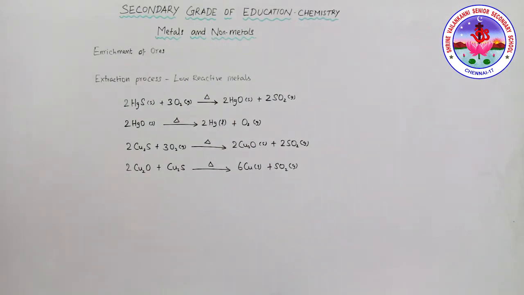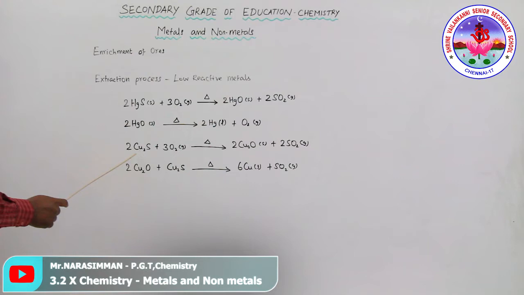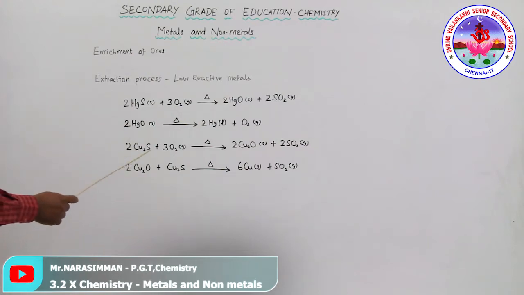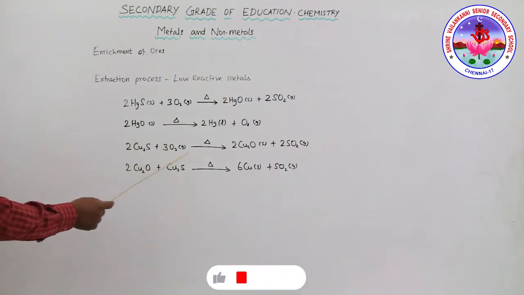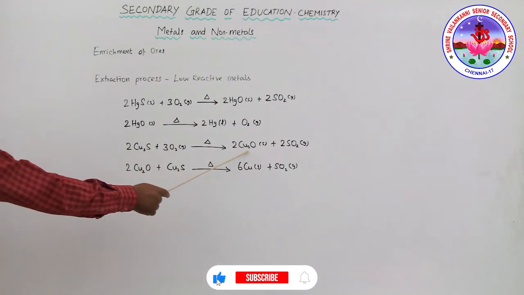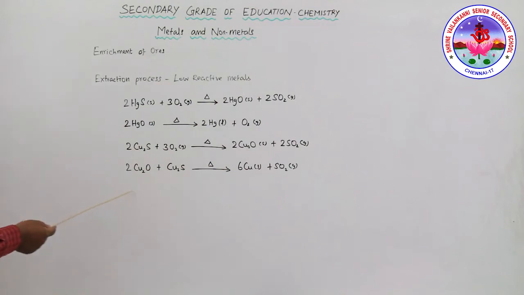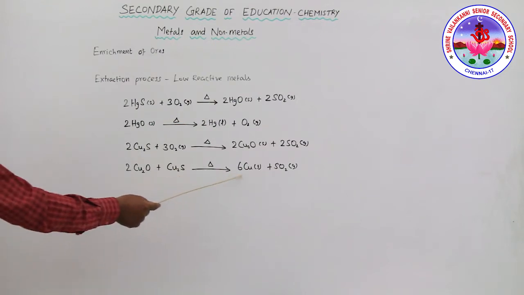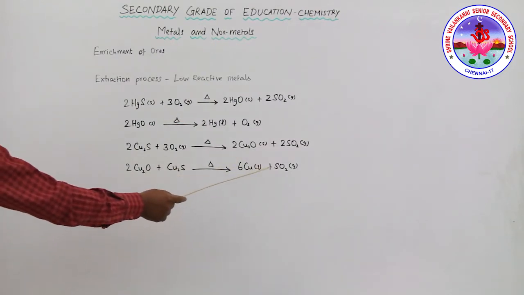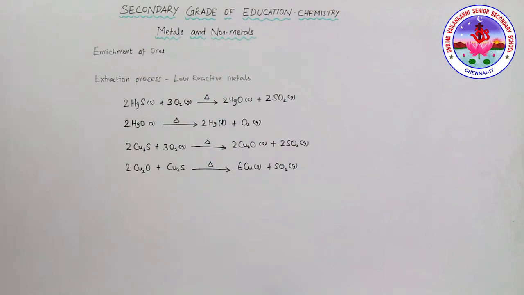Similarly, for copper, the copper in the sulfide form of the ore can be obtained by heating in the presence of oxygen. On heating, you will get copper oxide, and sulfur dioxide is evolved. Then this copper oxide reacts with copper sulfide on heating to produce pure copper, and sulfur dioxide gas is evolved. Now we will discuss the extraction process for the middle of the reactivity series.